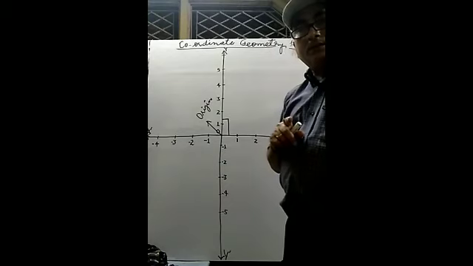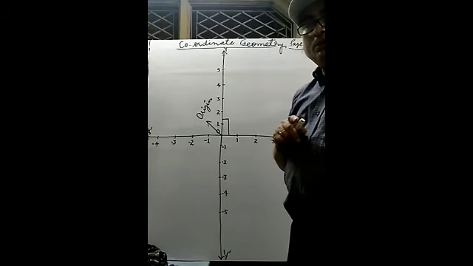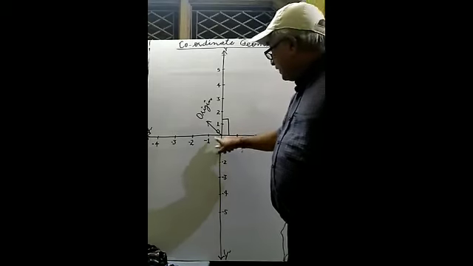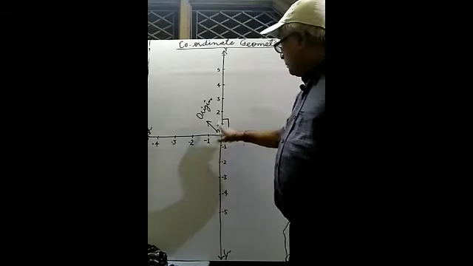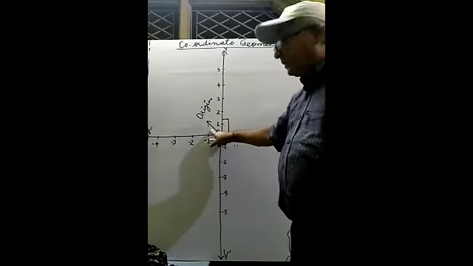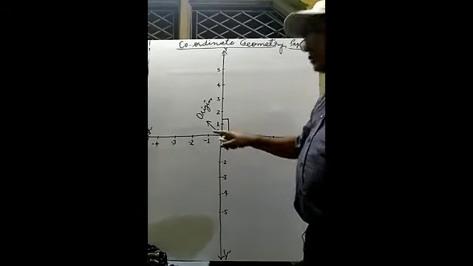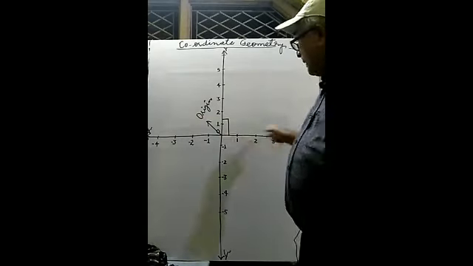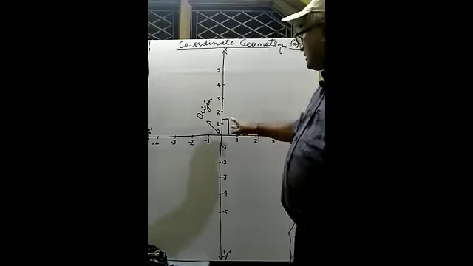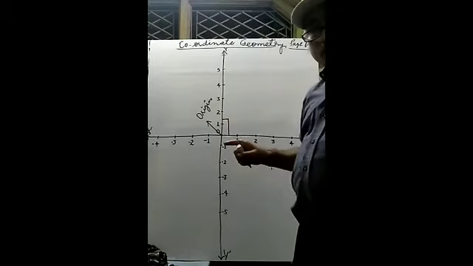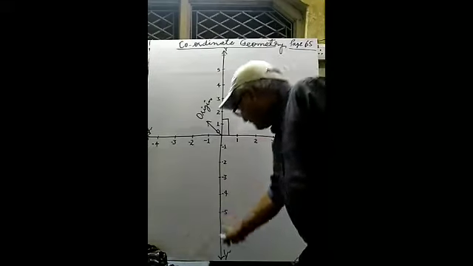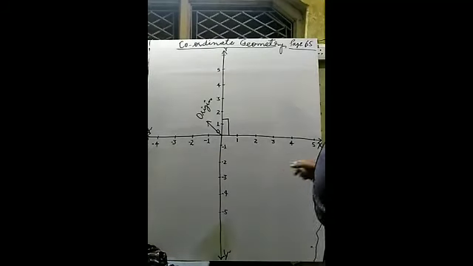We have explained it. Now mark here, there is always a formation of 90 degrees. This one is 90, so the vertically opposite angle will also be 90. By linear pair this angle will also be 90, and by vertically opposite this will also be 90. So these lines are perpendicular lines intersecting at 90 degrees. Clear? Now see, this one is Y axis, this one is X axis.